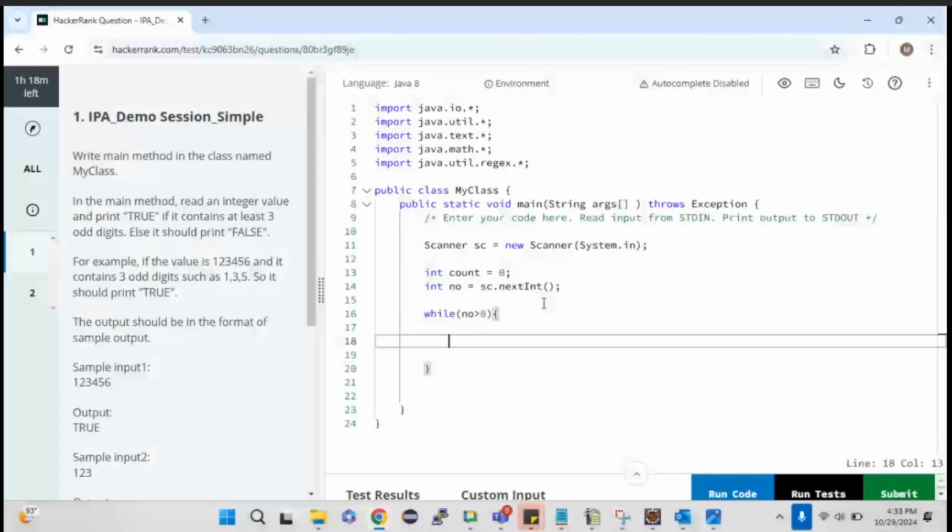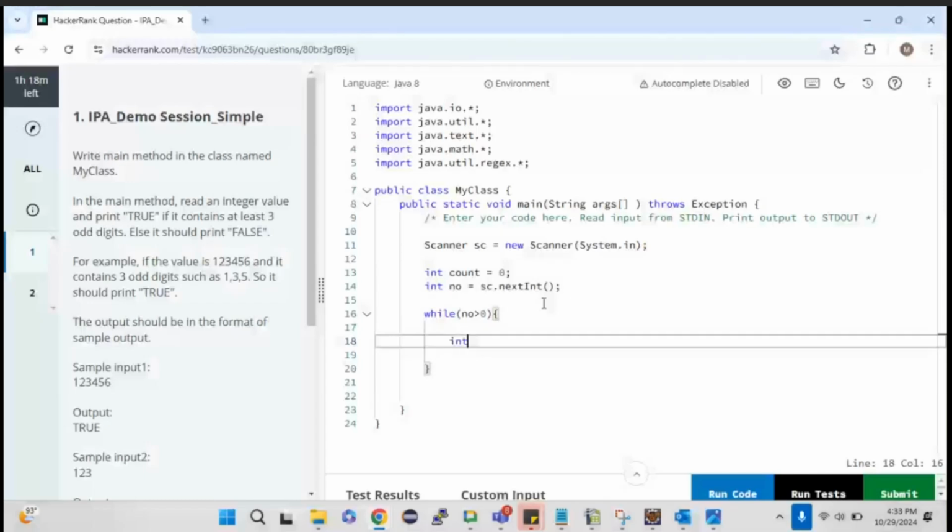So here what I have to do is, obviously I need to iterate one by one. I need to take each digit and then check whether the particular digit is odd or not. Am I right? If the count is greater than or equal to 3, then I should print true. That's my question, right? So how can I get each digit? That's the next thing.